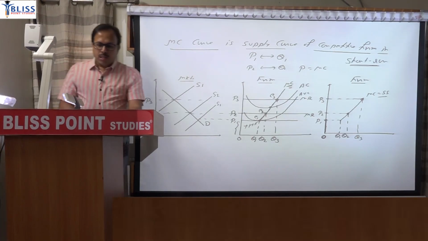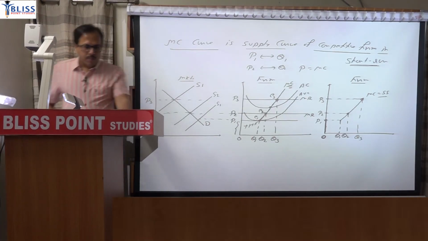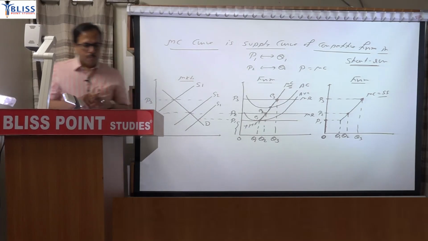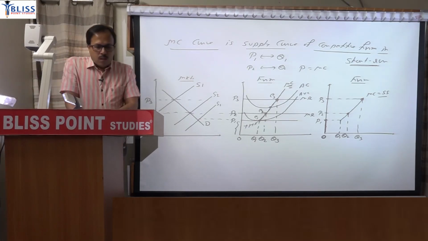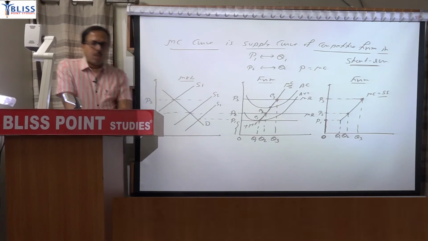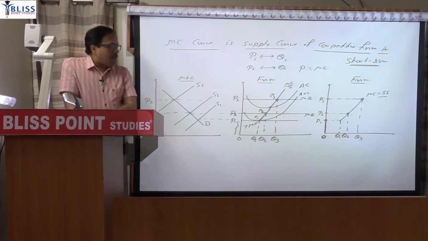Supply curve explains the relationship between price and quantity supplied. Full stop. For a competitive firm in the short run, the marginal cost curve is the supply curve. Marginal cost curve is supply curve, but it is not the entire marginal cost curve. Underline that. It is not the entire marginal cost curve.